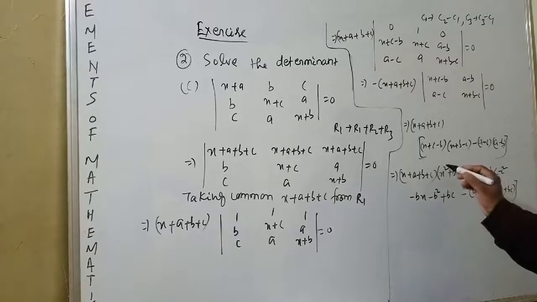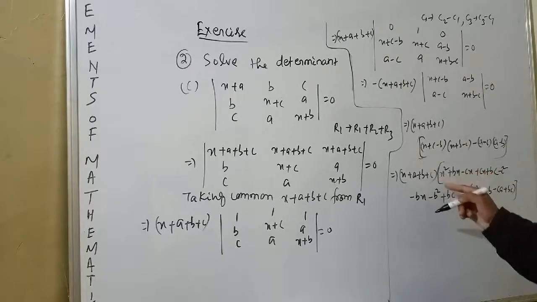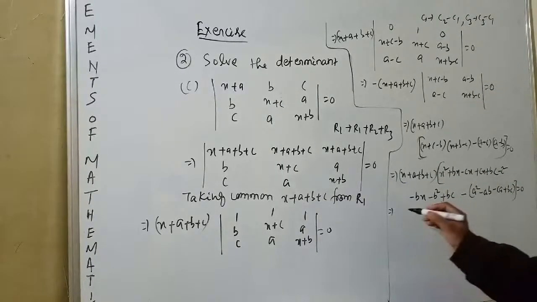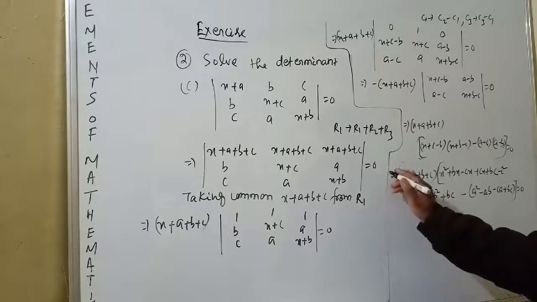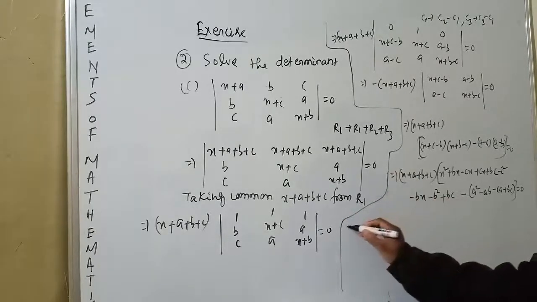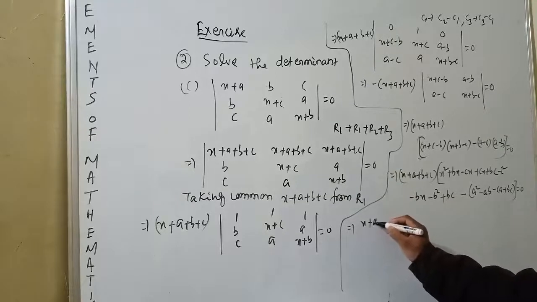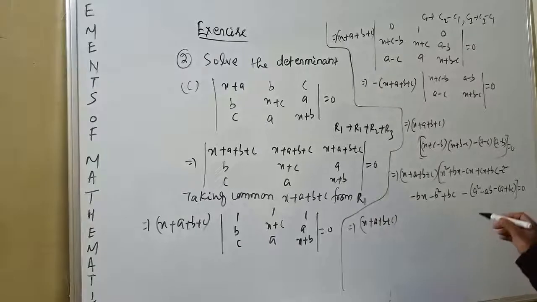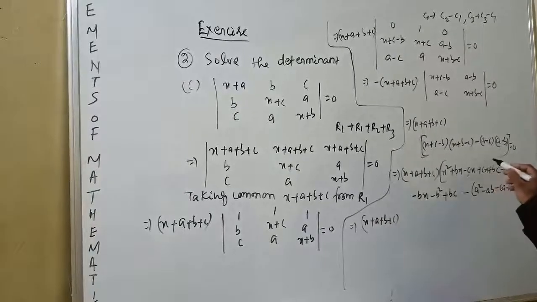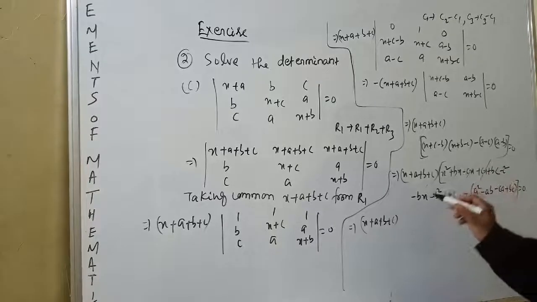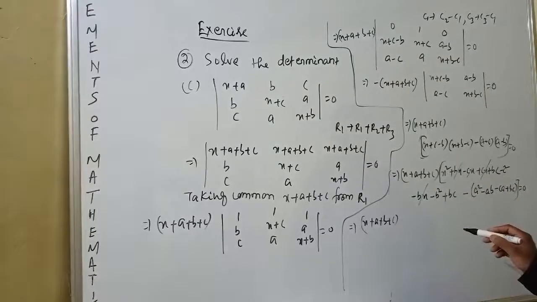That means is equal to 0. Here is equal to 0, here also is equal to 0. This is equal to how much? Implies x plus a plus b plus c times, here minus cx plus cx will cancel out, plus bx minus bx cancel out.